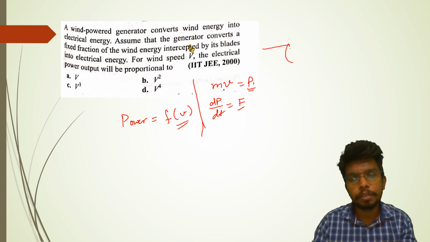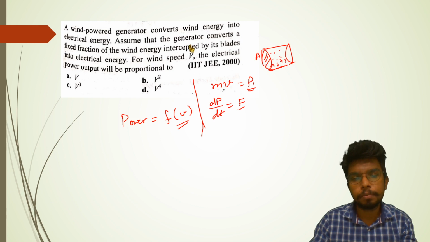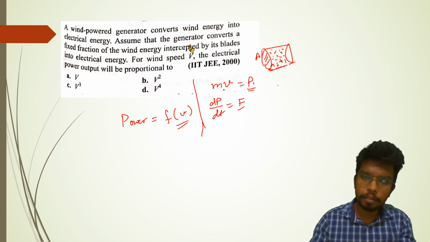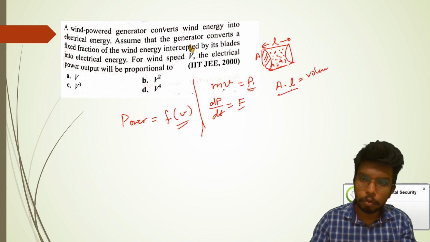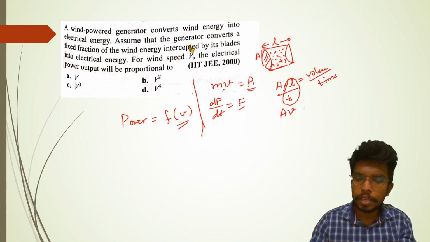But think of it, for example, you have a situation and this is some area, and inside it there is some volume. So I can say that area into length is the volume, and volume per unit time, L by T is basically velocity. So volume per unit time is nothing but AV.